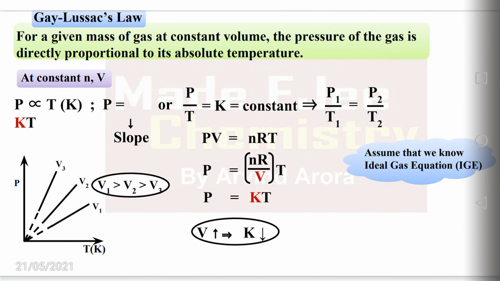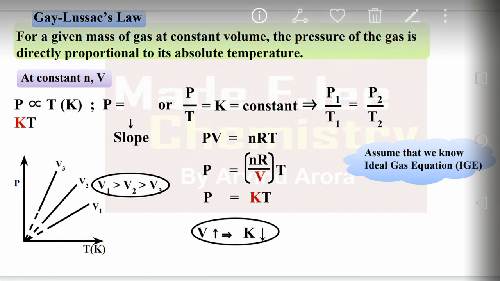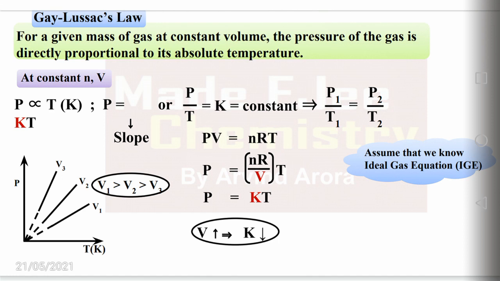The third law is Gay-Lussac's law. For a given mass of a gas at constant volume, the pressure of the gas is directly proportional to its absolute temperature. That means the pressure increases with the increase in temperature.